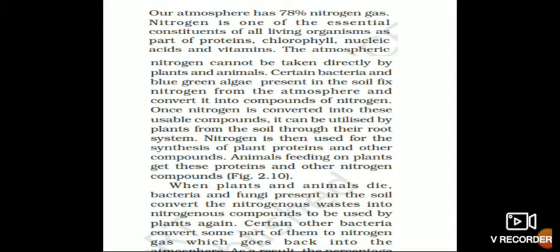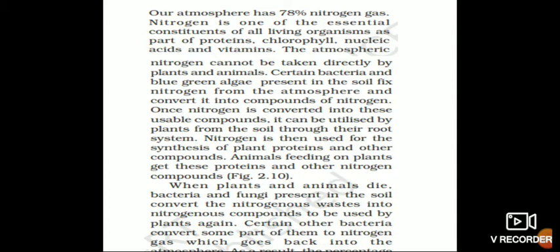Nitrogen is needed by all living organisms to make proteins, chlorophyll and vitamins. The plants are not taking the nitrogen directly. With the help of some microorganisms like green algae and bacteria, they use the nitrogen in the form of nitrogen compounds. Can you please follow me? Second para, second line: certain bacteria and blue-green algae present in the soil fix nitrogen from the atmosphere and convert it into usable compounds. Then it can be utilized by the plants from the soil through their root system.